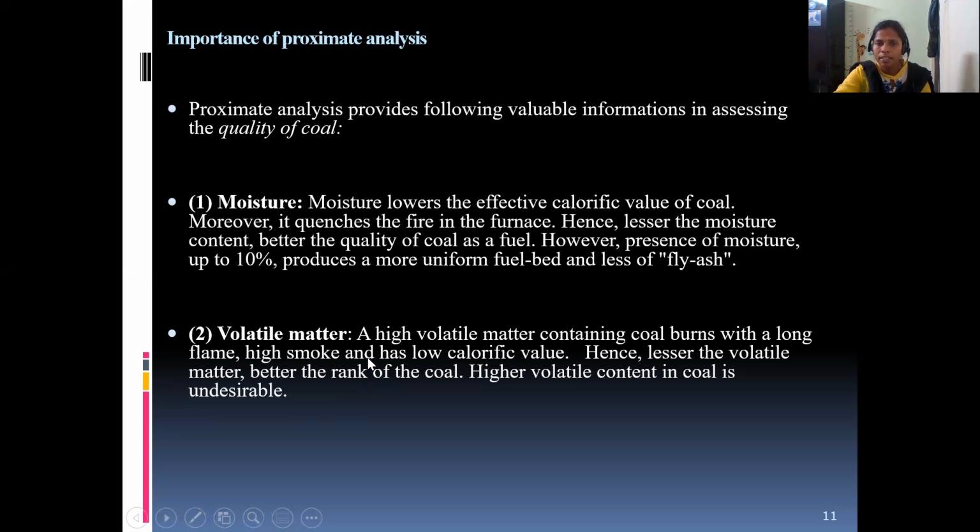Next, volatile matter. A coal containing high volatile matter burns with a long flame and high smoke, and has low calorific value. Hence, the lesser the volatile matter, the better the rank of the coal. So higher volatile content in coal is undesirable.